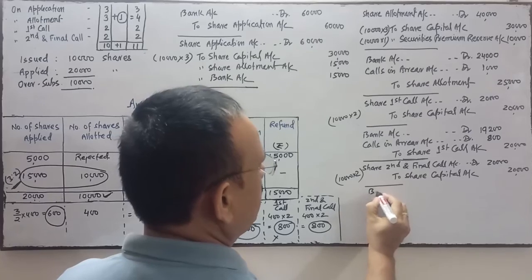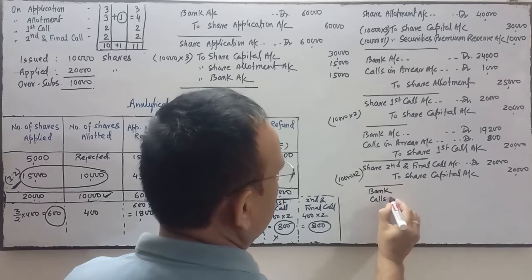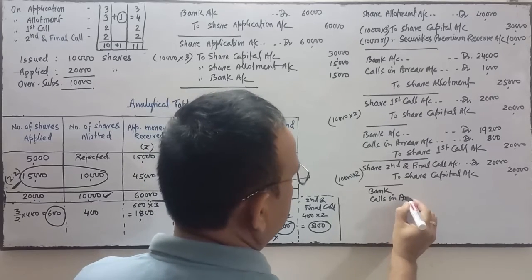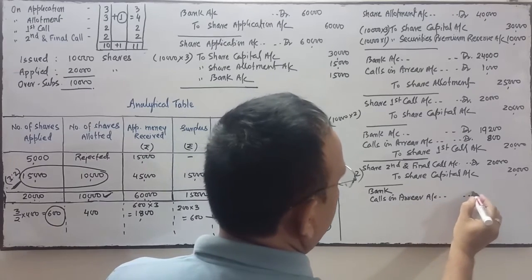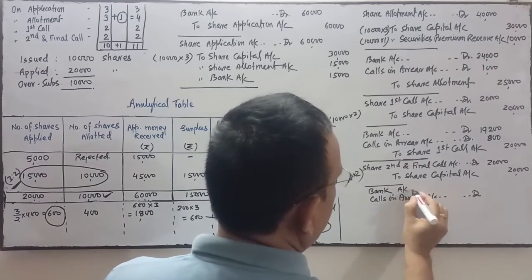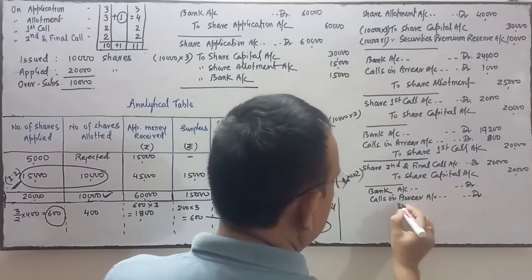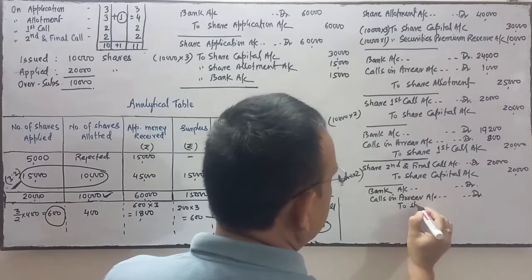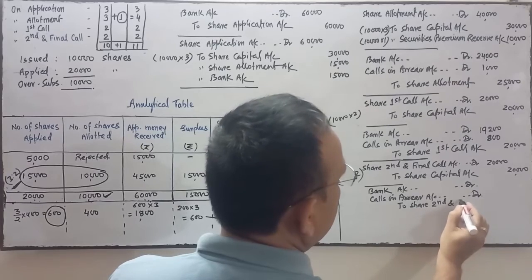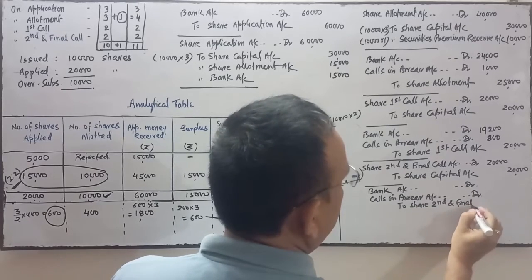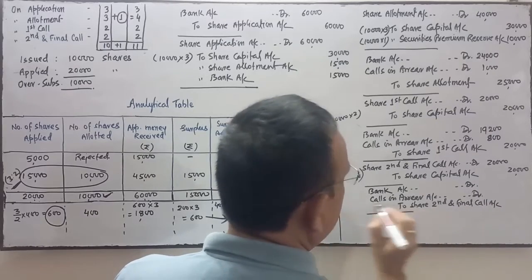Here is also the arrear. Bank account debit, calls in arrear account debit, to share second and final call account.